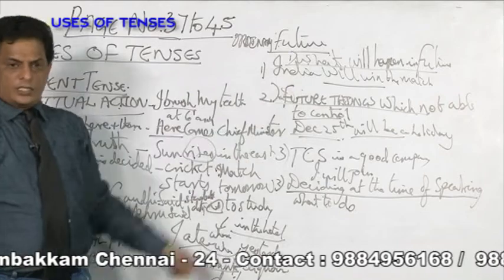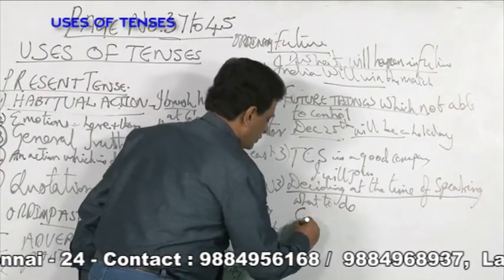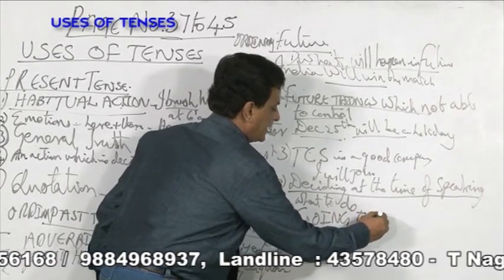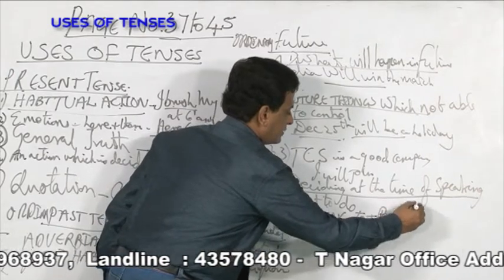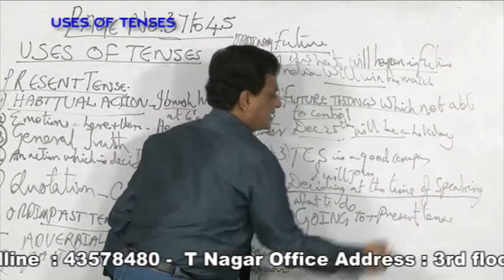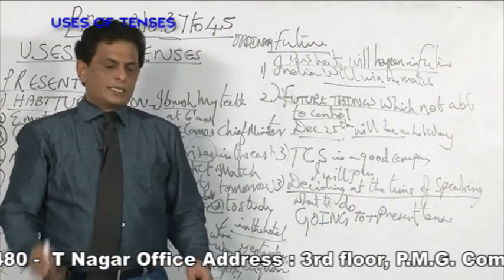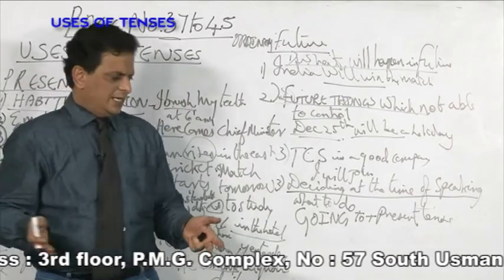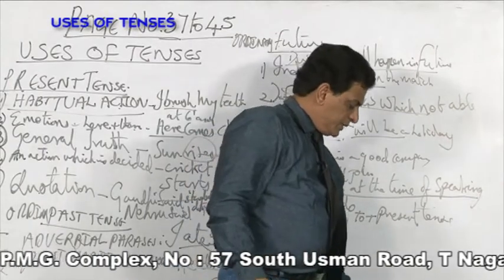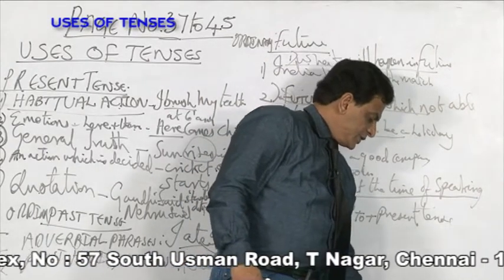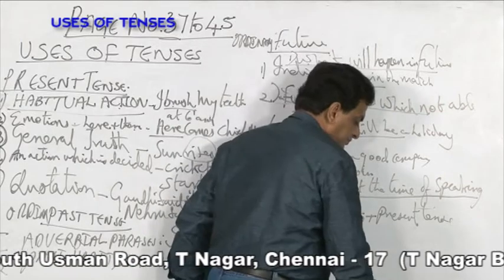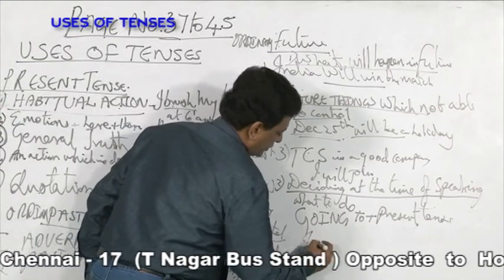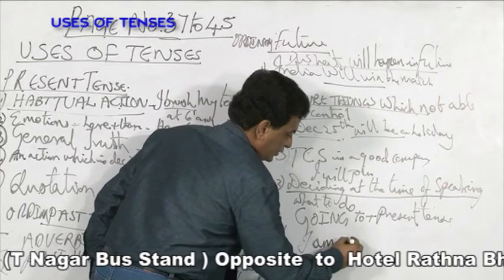Is future alone enough? No, you are also using going to. You have to add present tense. Going to with present tense: you think something and you decide what will happen. Where do you use it? It is used when we have decided to do something. See, for example, I am going to.